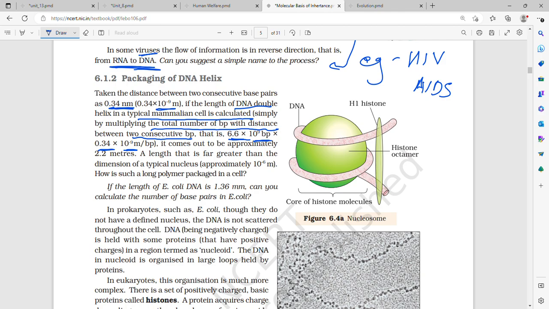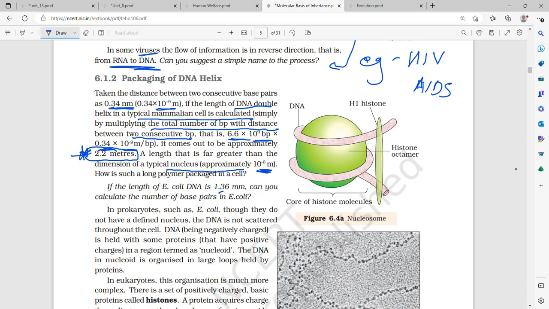What is the approximate and complete length of the DNA? It is 2.2 meters. This is very important, 2.2 meters, a length that is far greater than the dimension of a typical nucleus, which is approximately 10 to the power minus 6 meter. Then how is it packaged in a cell?